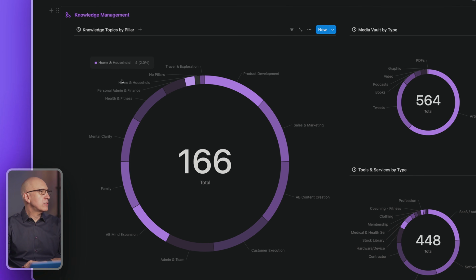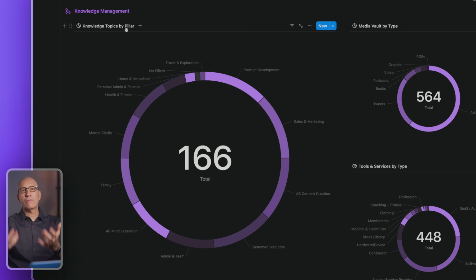Here we've got knowledge topics by pillar. In our knowledge vault, we have all the topics that we want to expand our knowledge on and are constantly learning and growing in those various knowledge vault topics. This is just breaking them out by pillar, which are the categorizations of our life. It tells me which areas of my life I'm learning the most in. I'm actually investing time and effort to learn more in.